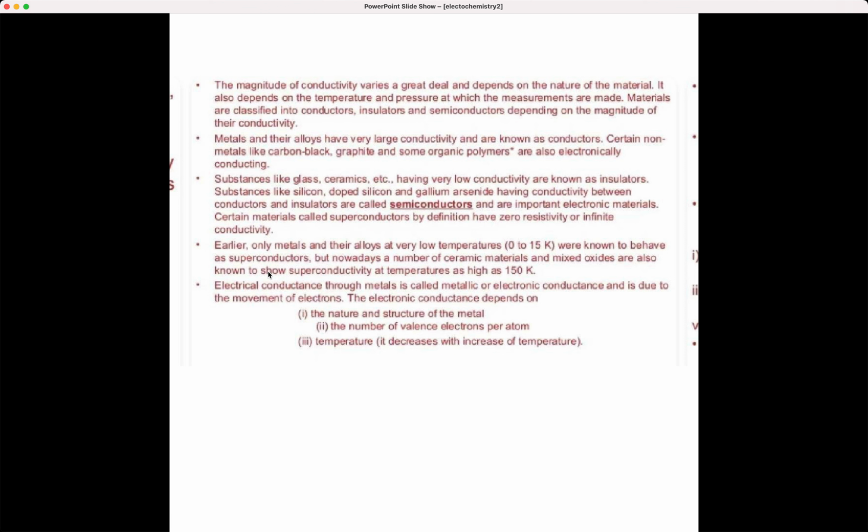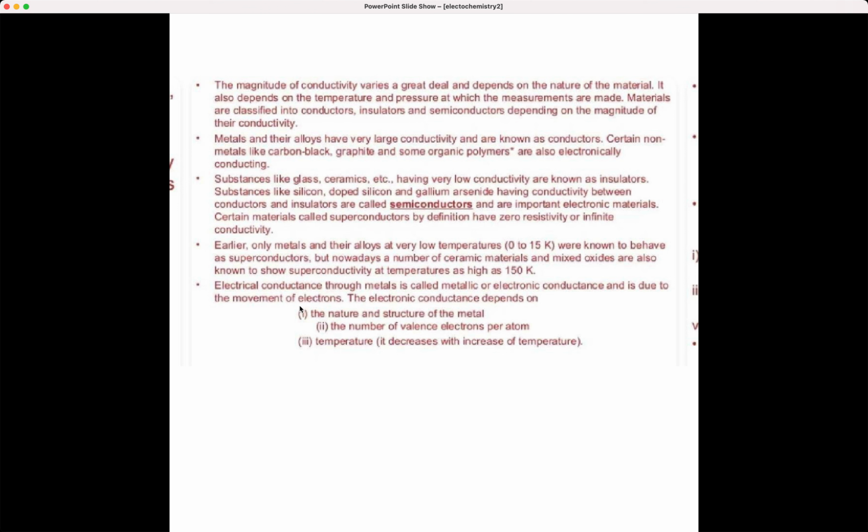Now earlier only metals and alloys at very low temperatures, that is 0 to 15 Kelvin, were known to behave like superconductors, but nowadays a number of ceramic materials and mixed oxides are also known to show superconductivity at high temperatures like 150 Kelvin.